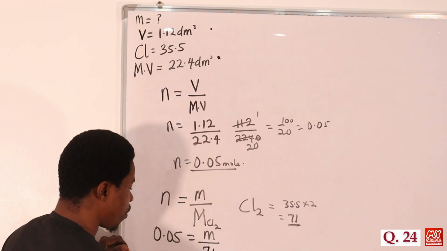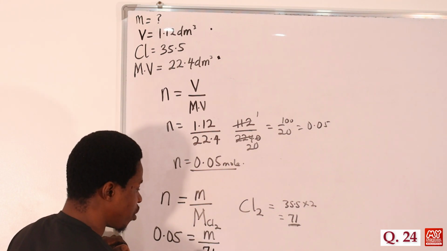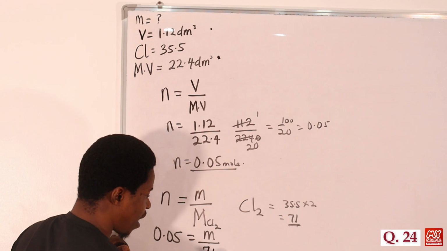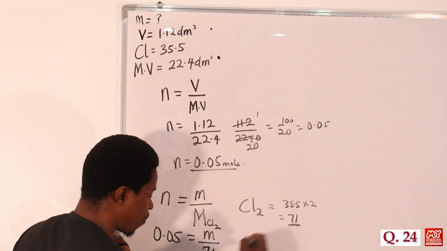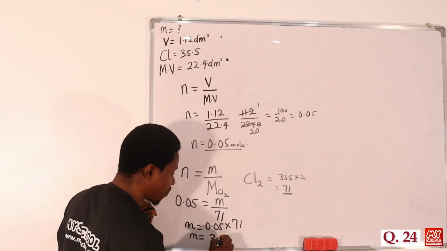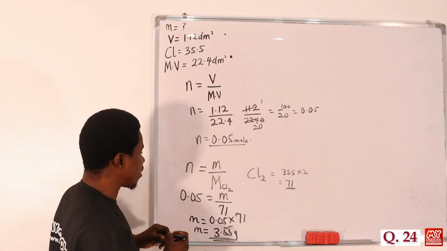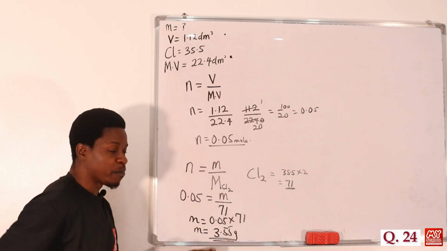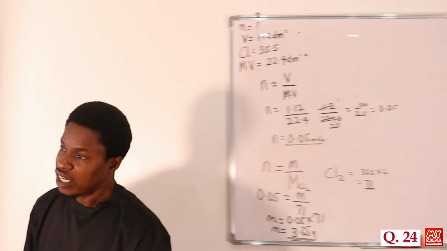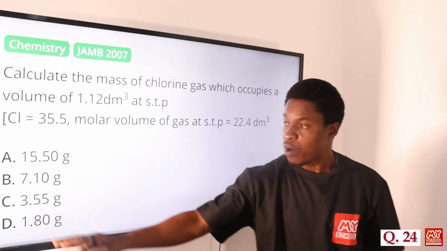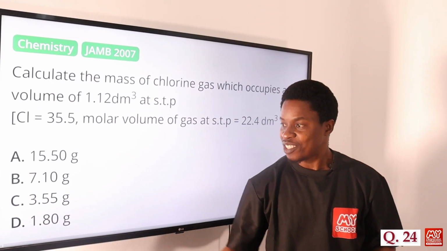So which means the mass will be equal to 0.05 multiplied by 71. Of course, this is like half of that. That gives us 35.5 by 0.1. So that gives us 3.55. Yes, 3.55 gram is going to be the mass. So the mass of chlorine gas produced is 3.55 gram. Let's look at the screen. The option we have there is just around C. So yes, that's C. 3.55 gram is the correct answer. So the correct answer is option C.